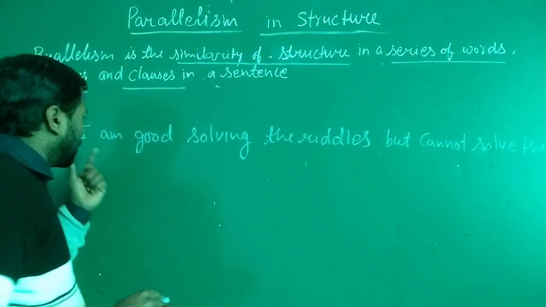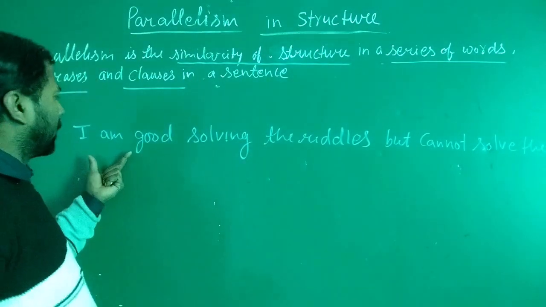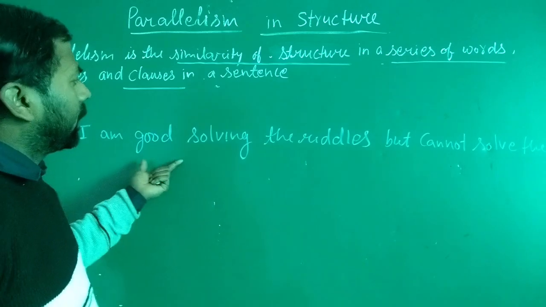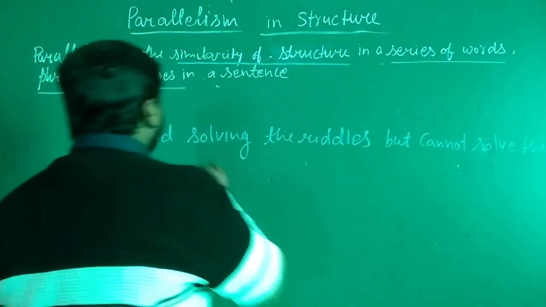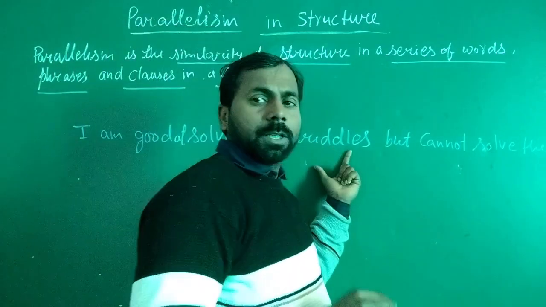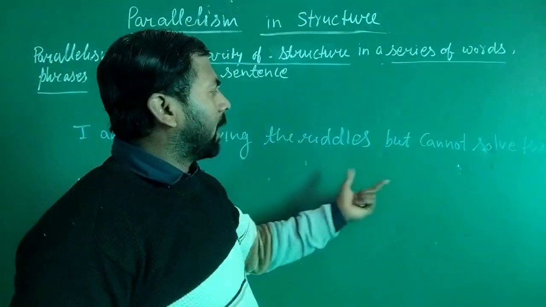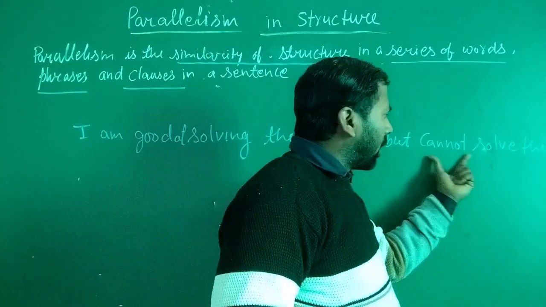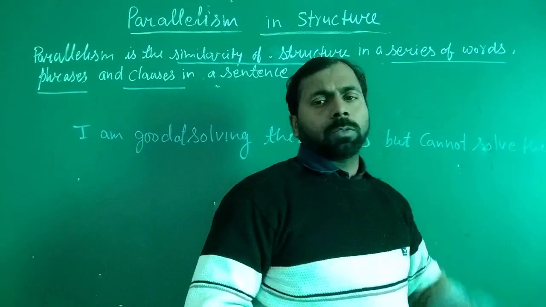So it is a compound sentence. You can see the first sentence is I am good at solving the riddles. It is the first sentence, and the second sentence is cannot solve the crossword.